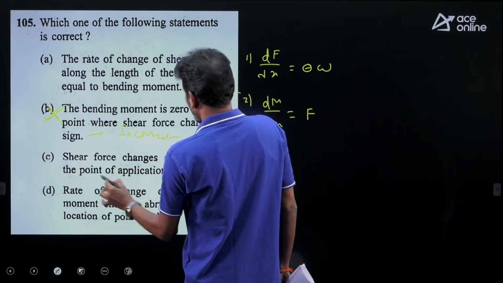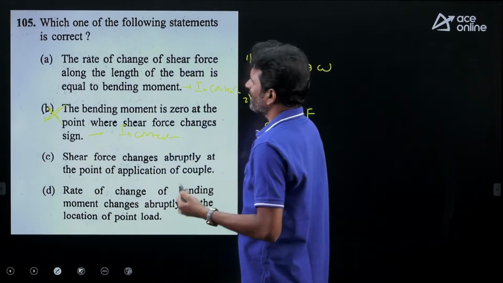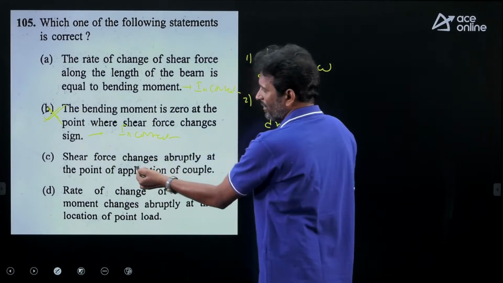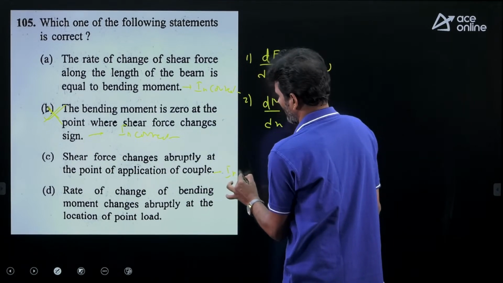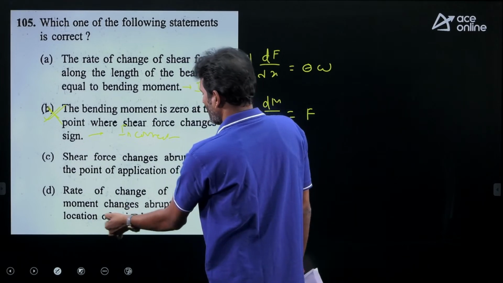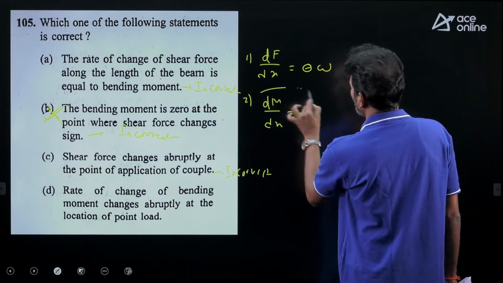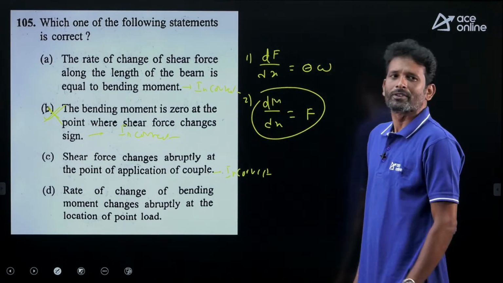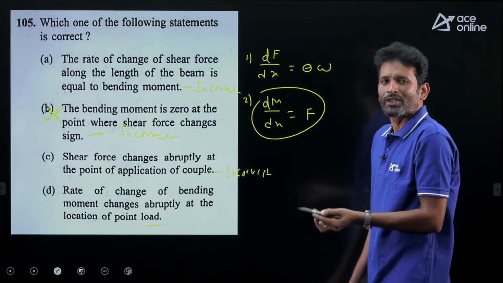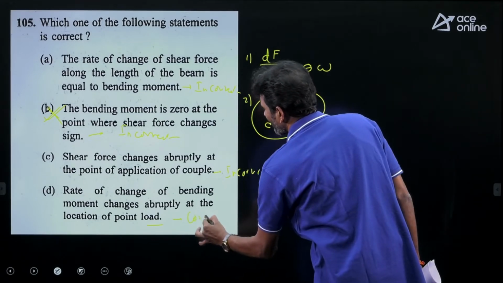Shear force changes abruptly at the point of application of the couple. Because of a couple, we observe a sudden change in bending moment value, not shear force value. This is also incorrect. Rate of change of bending moment changes abruptly because of point load. Rate of change of bending moment is nothing but shear force. So what he is saying is that because of point load, there is a sudden change in the shear force value. Absolutely right. So this is the correct statement.